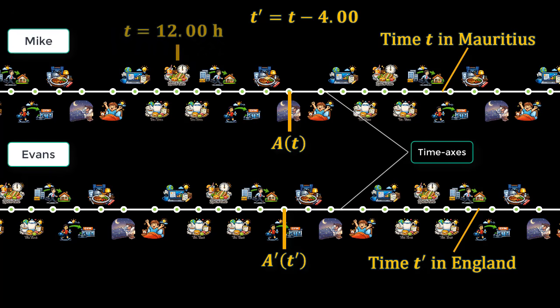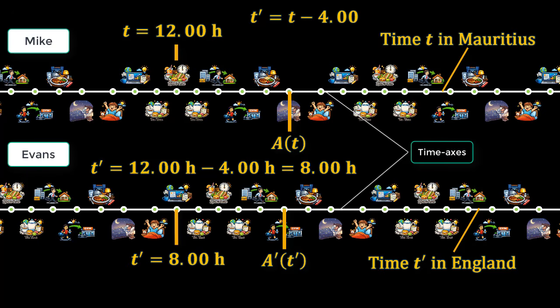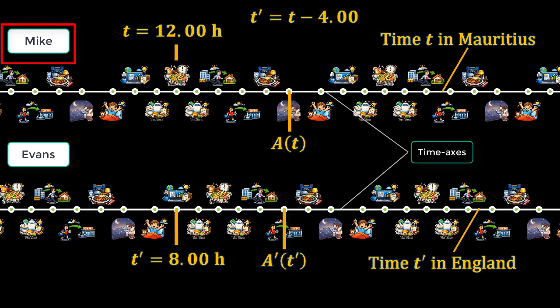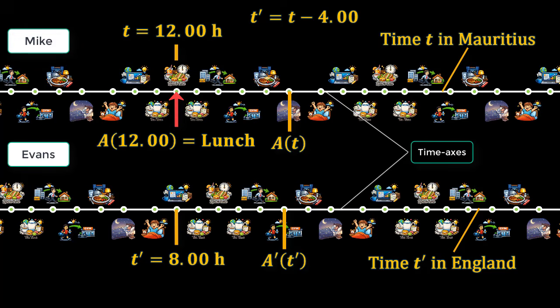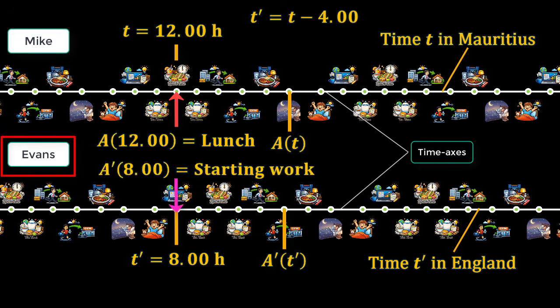For example, when t equals 12.00 hours in Mauritius, the time in England, t', is equal to 12.00 hours minus 4.00 hours, giving us 8.00 hours. So in Mauritius, Mike is doing the activity A(12.00), which corresponds to him having lunch, while Evans is doing the activity A'(8.00), which corresponds to him starting to work.